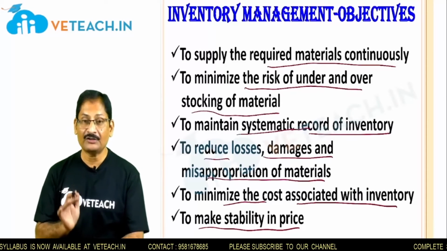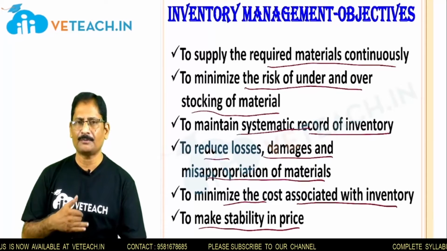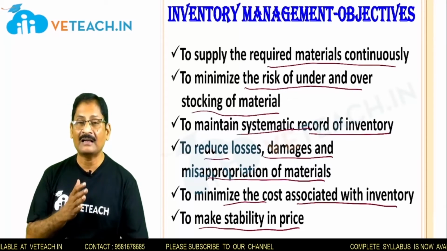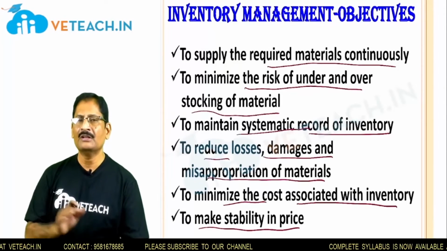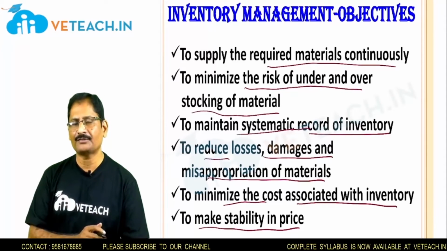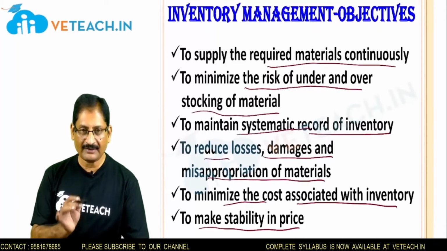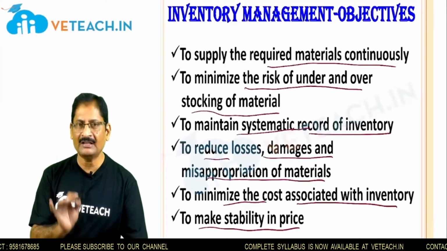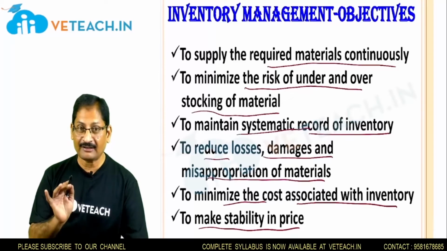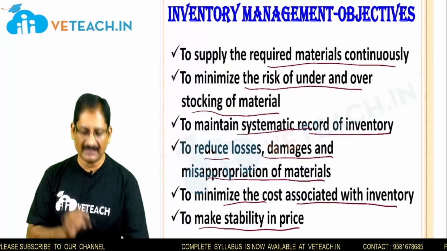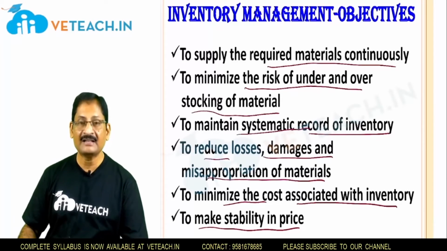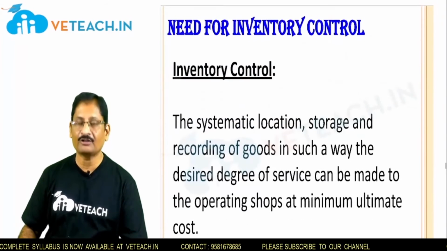Second, it should reduce losses of the raw materials you procure. During transportation, if some raw materials are not in good condition, this will hamper the production process or the quality standards of your product. So you have to identify the right set of inventory supplied by your supplier, and avoid any misappropriation in material handling. Then minimize the cost associated with inventory and make stability in prices. These are the objectives.